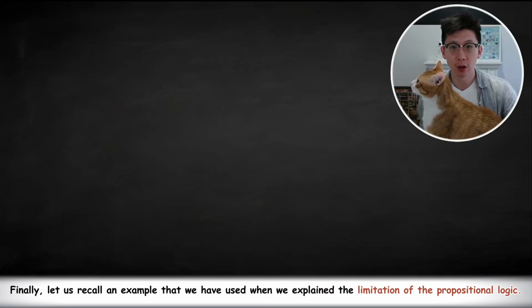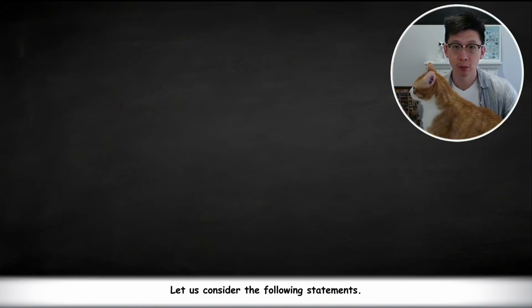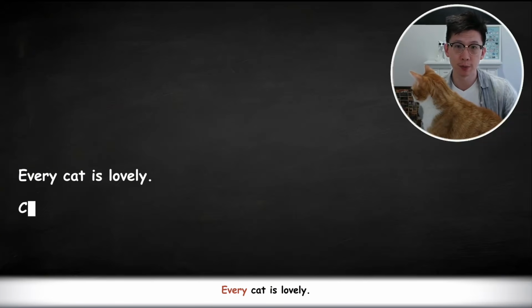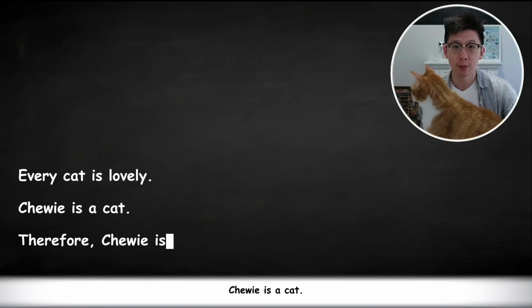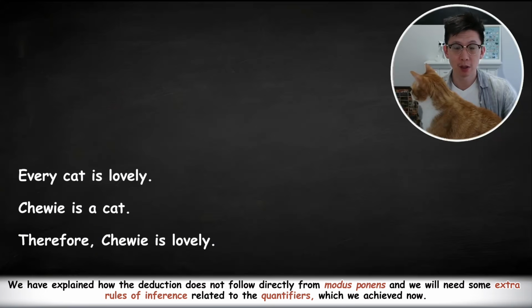Finally, let us recall an example that we have used when we explained the limitation of the propositional logic. Let us consider the following statements. Every cat is lovely. Tree is a cat. Therefore, tree is lovely. We have explained how the deduction does not follow directly from modus ponens, and we will need some extra rules of inference related to the quantifiers, which we achieved now.